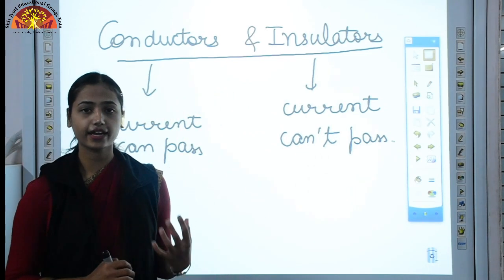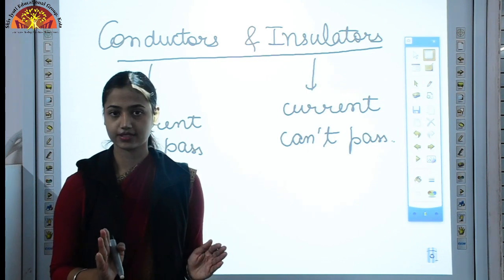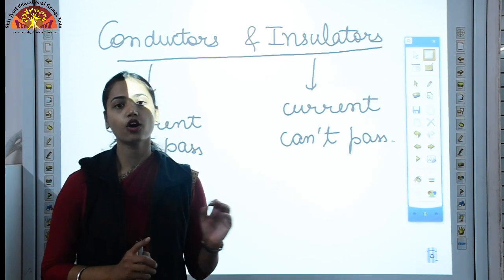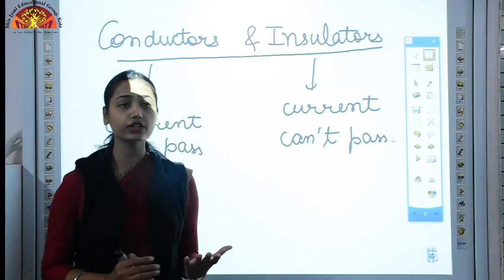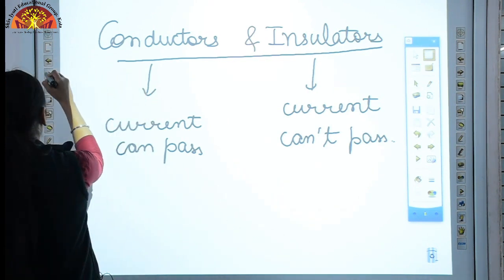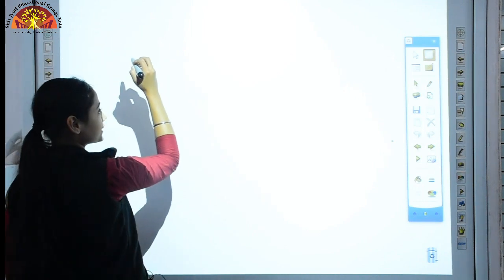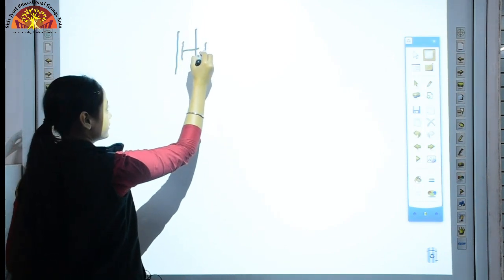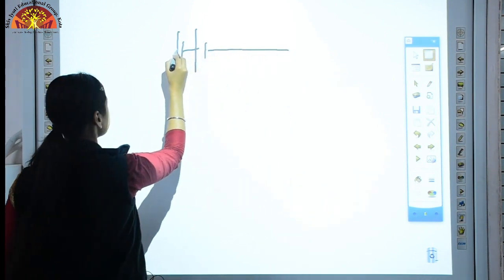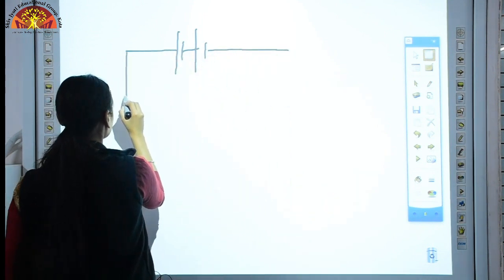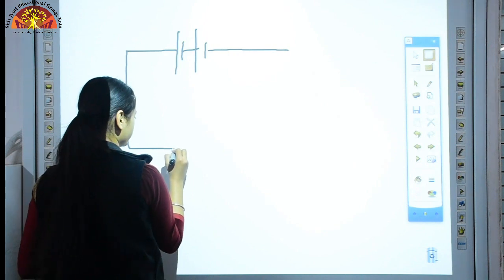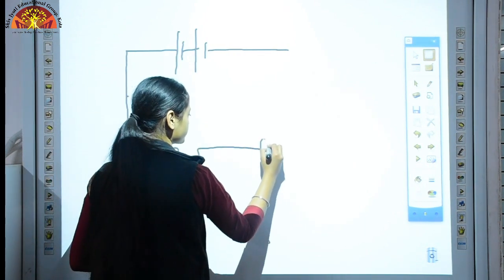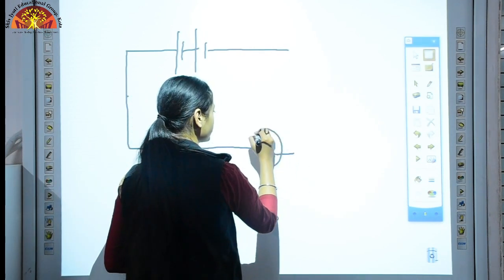Now let's say I give you a few solid objects, and you have to find whether each is a conductor or an insulator. How will you check that? To check that we can use a simple circuit. I am again making a simple circuit: battery, these are free ends of wire, bulb.